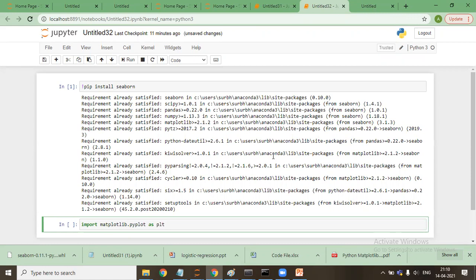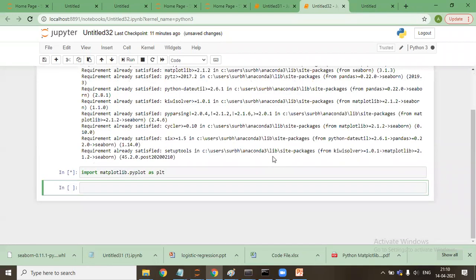So I'm naming it plt. I can name it as asd, whatever name you say, but normally it is plt. I'll say shift enter. So now whatever matplotlib I have installed has been imported here.